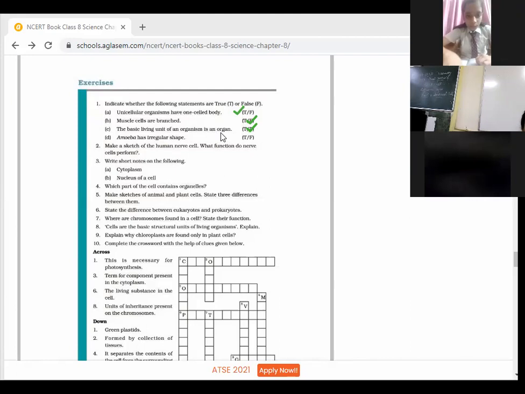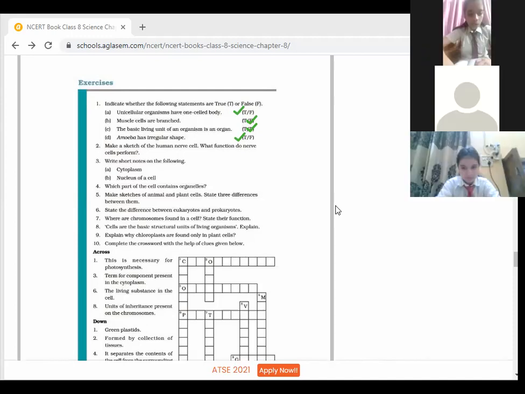Next, amoeba has irregular shape. Is it true? Ma'am, true. Yes, it is true. So amoeba has irregular shape. It has false feet. With the help of that false feet, it catches its prey.